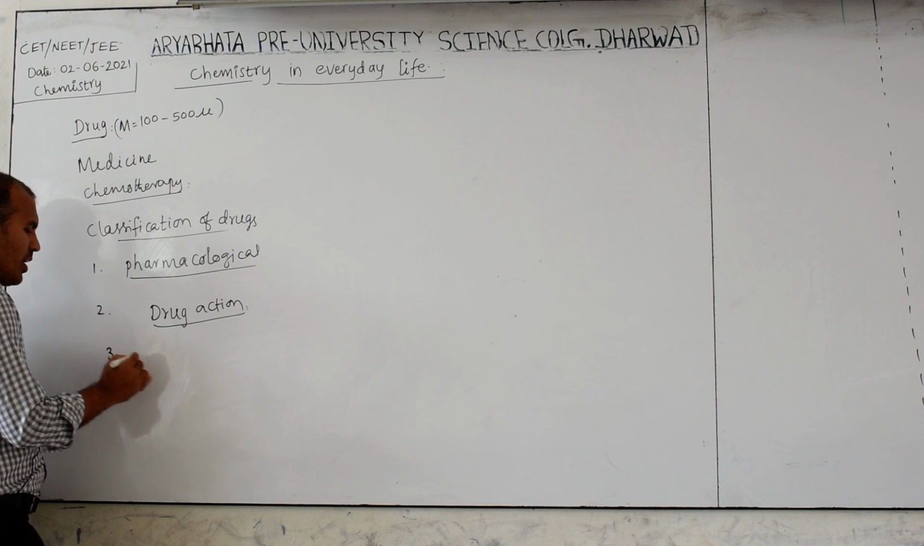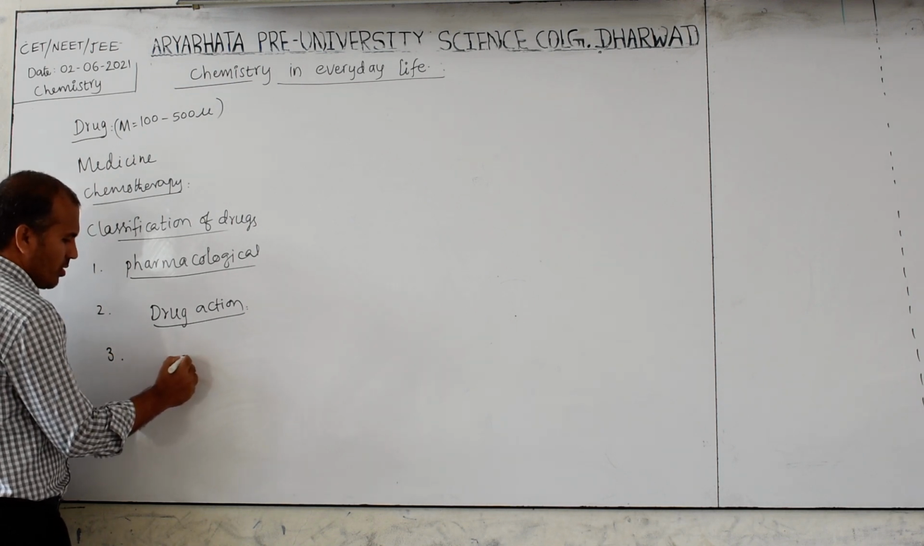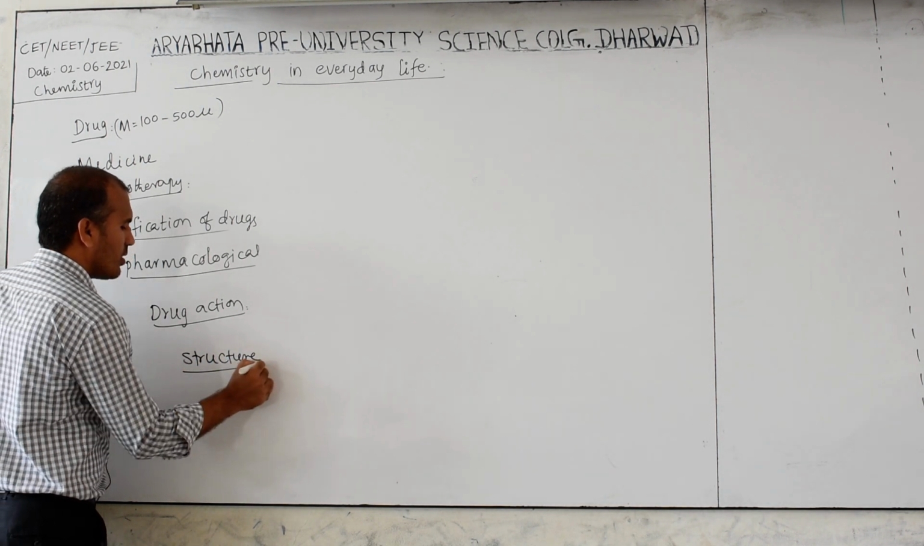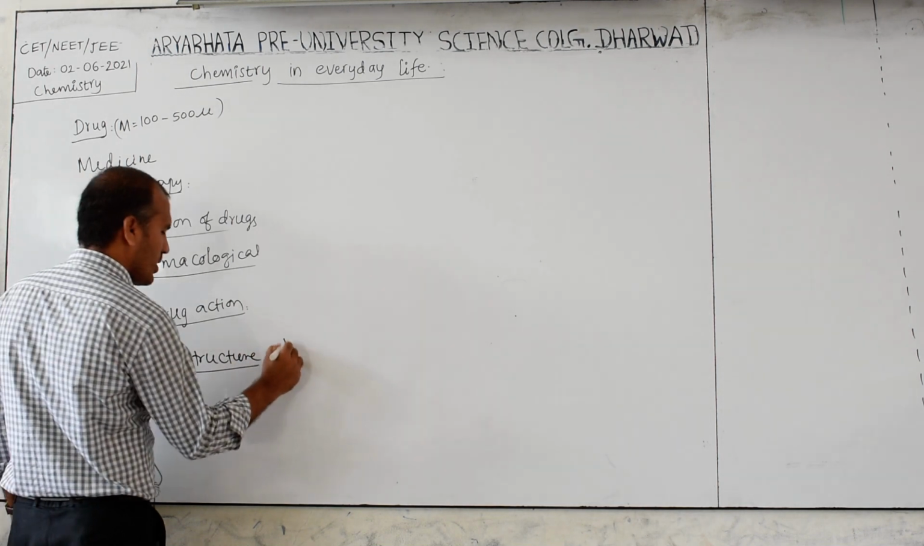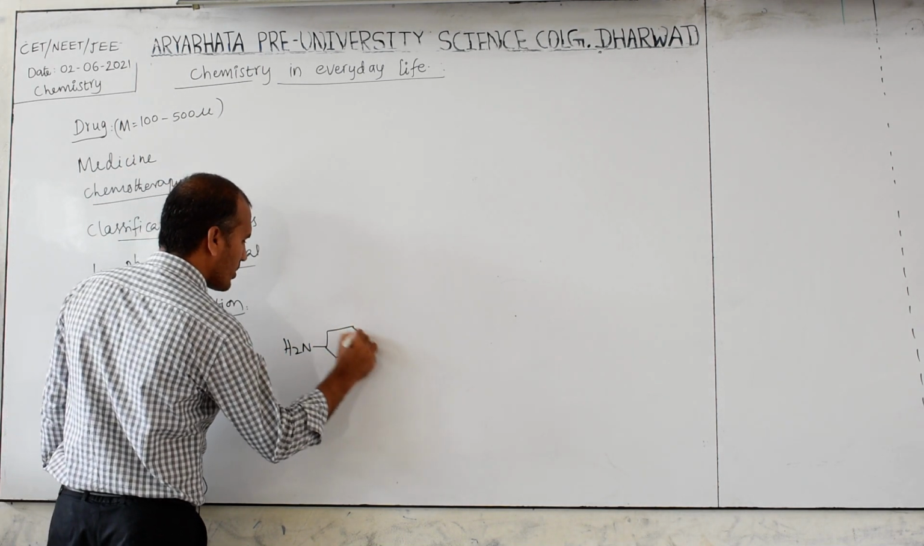Then the third one is based on the structure. For example, these are sulfur drugs. These are called sulfur drugs.